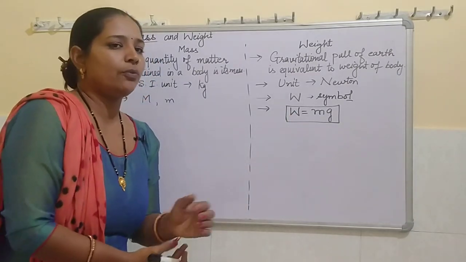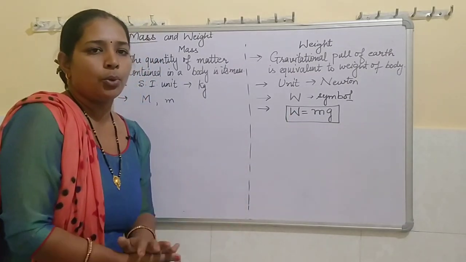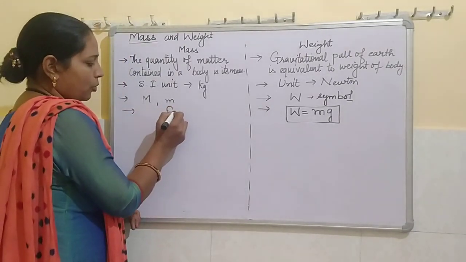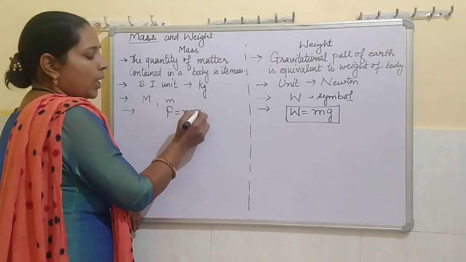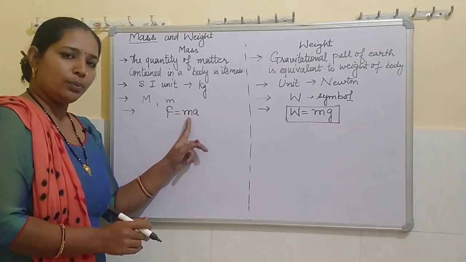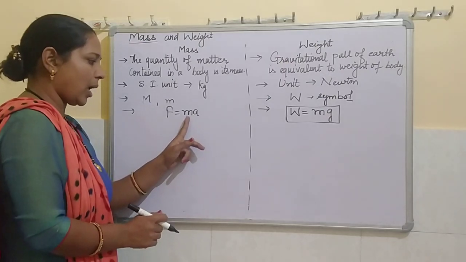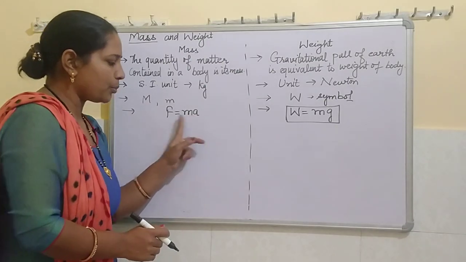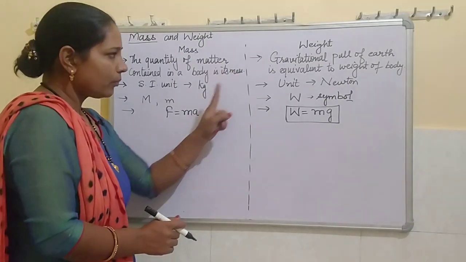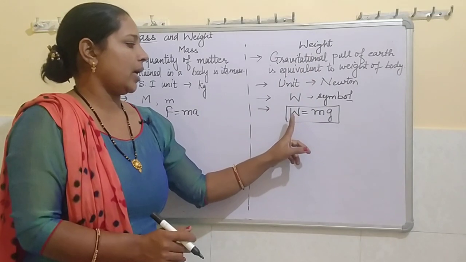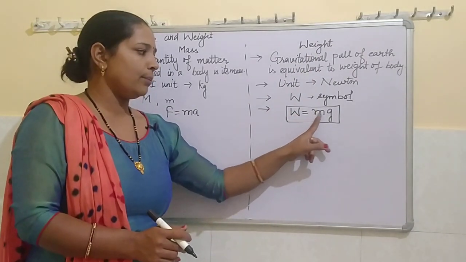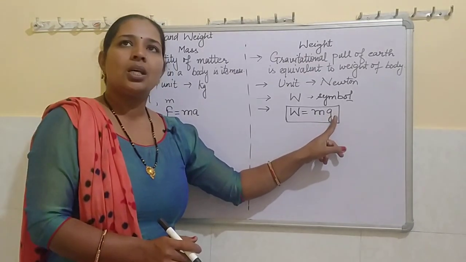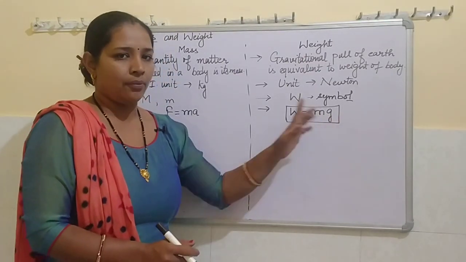In some questions, if we have to find out mass of a body, how we will find out? We will use the formula of Newton's second law, that is F equals ma. And from here we will measure its inertial mass, that m is F by a, force applied and the acceleration produced in the body. But weight is calculated as W equals m into g, where m is the mass of body and g is acceleration due to gravity.